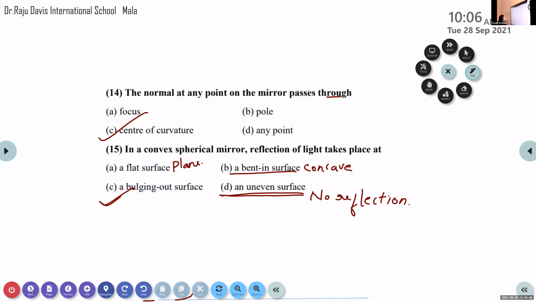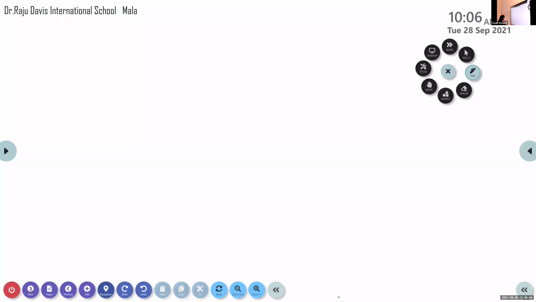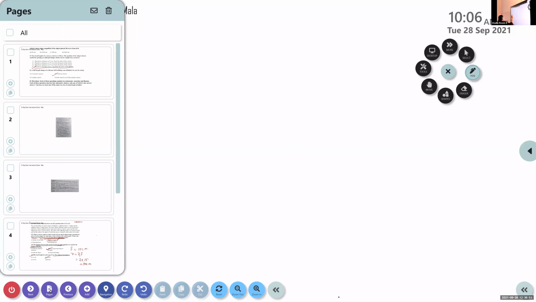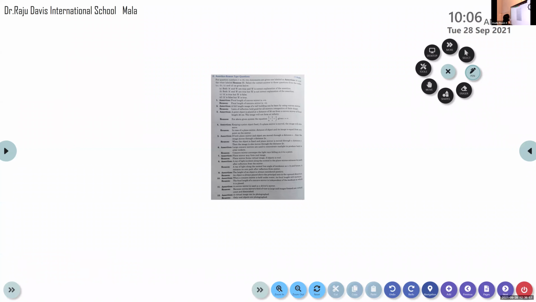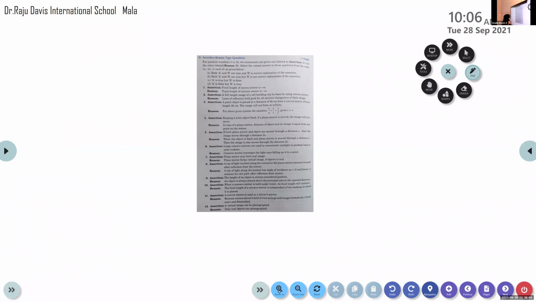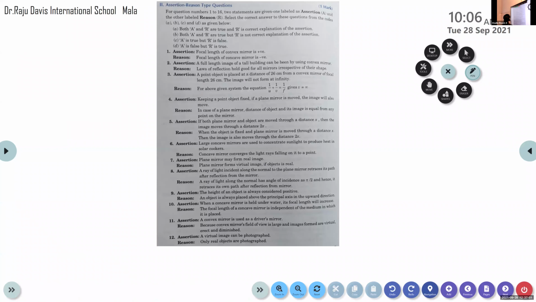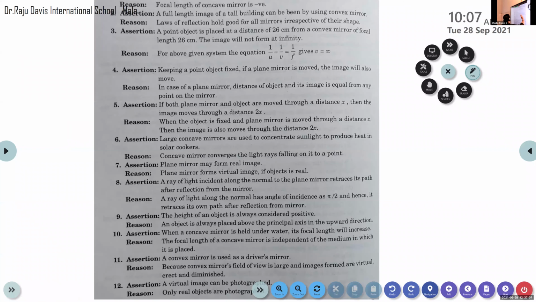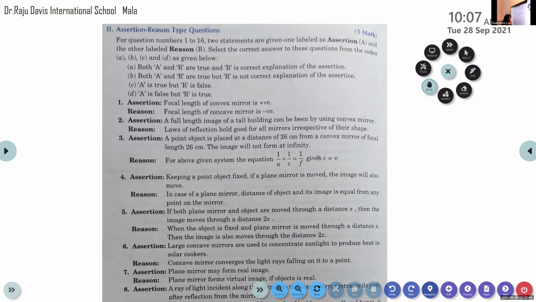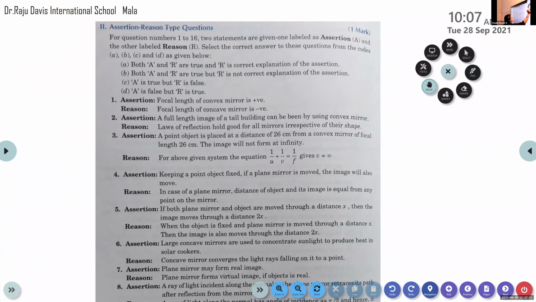So here we have some more assertion type questions. Assertion and reasoning type question is a pattern of question where you may have a chance to make mistakes, so try to practice such questions more.